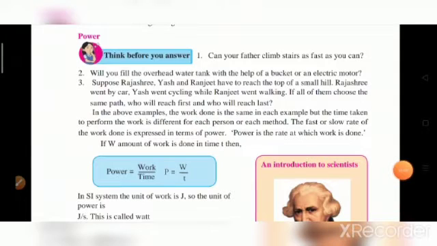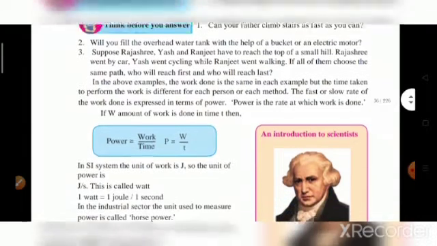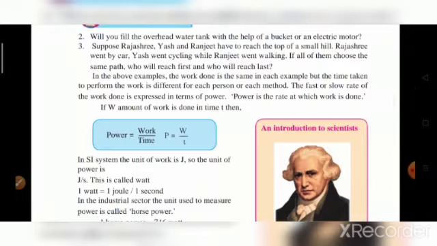Moving on to power. Power is equal to work upon time. P is equal to work upon time. In the SI system, the unit of work is joule, so the unit of power is joule per second. Work's unit is joule and time's unit is second.